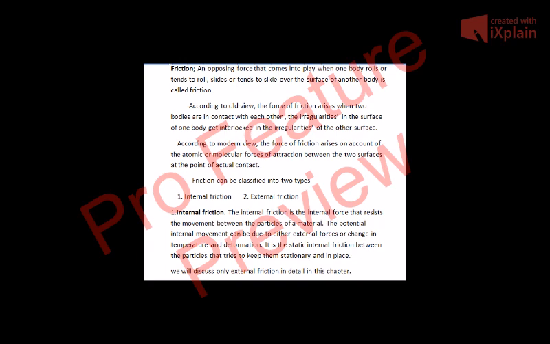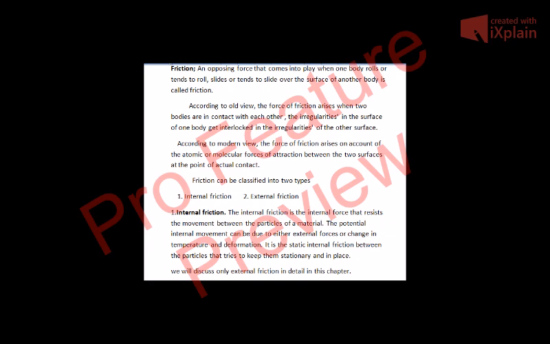The irregularities in the surface of one body get interlocked in the irregularities of the other body. You may not be able to have a completely smooth body. Even the smoothest body may have some irregularities, so those irregularities get interlocked in each other, and that results in the force of friction.